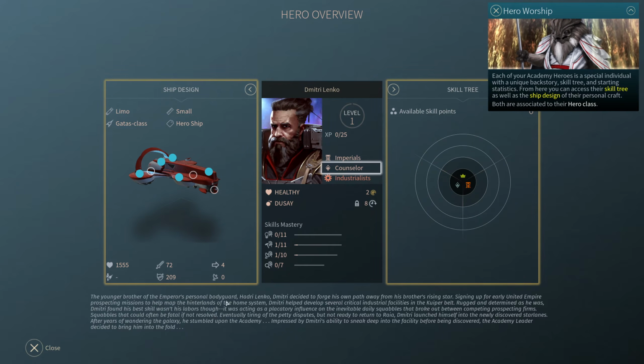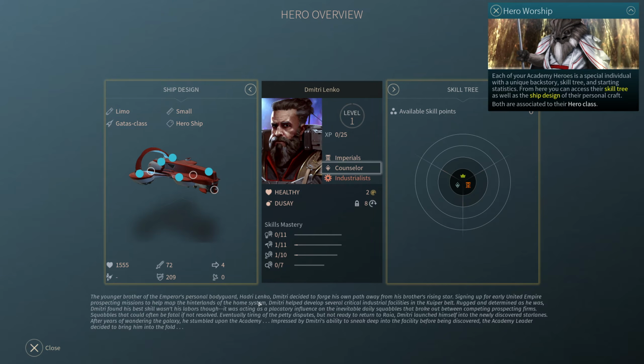The younger brother of the Emperor's personal bodyguard, Hadrilinko. Dmitri decided to forge his own path away from his brother's rising star, signing up for early United Empire prospecting missions to help map the hinterlands of the home system. Dmitri helped develop several critical industrial facilities in the Kuiper Belt. Rugged and determined as he was, Dmitri found the best skill wasn't his labors, though. It was acting as a placatory influence on the inevitable daily squabbles that broke out between competing prospecting firms.